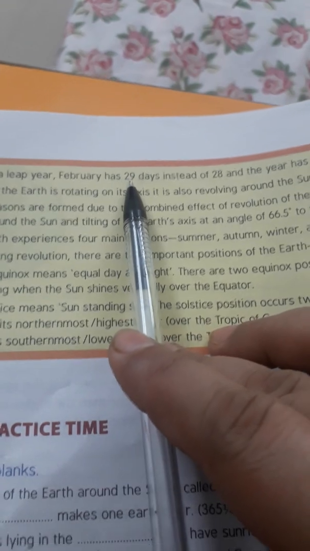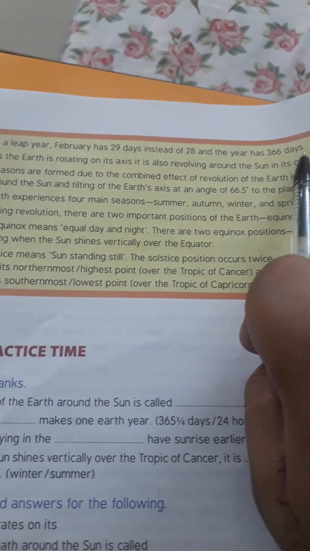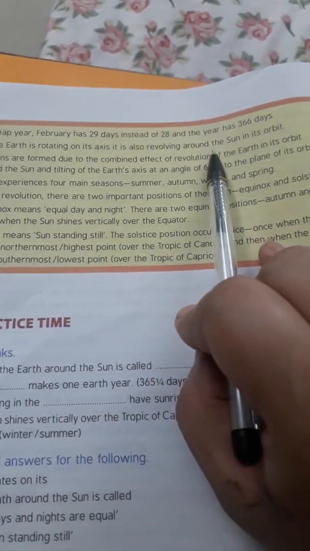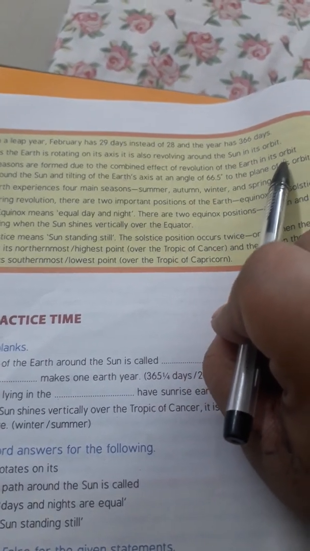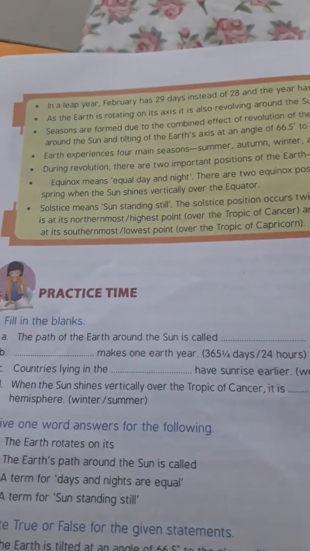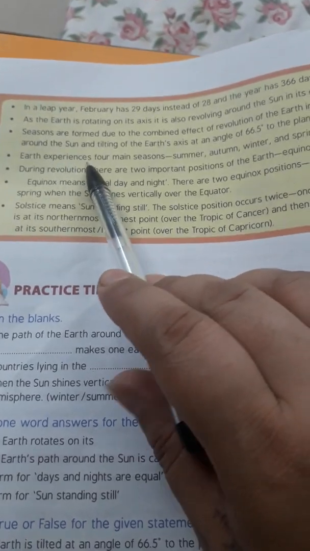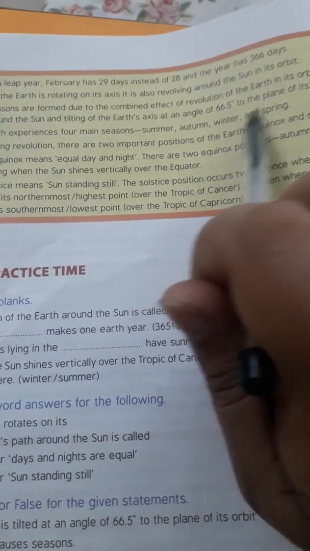So in a leap year, February has 29 days instead of 28, and the year has 366 days. As the earth is rotating on its axis, it is also revolving around the sun in its orbit. Seasons are formed due to the combined effect of the rotation and revolution of the earth in its orbit. That you will understand more after the video clip. As I already explained, the earth experiences 4 seasons: summer, autumn, winter and spring.